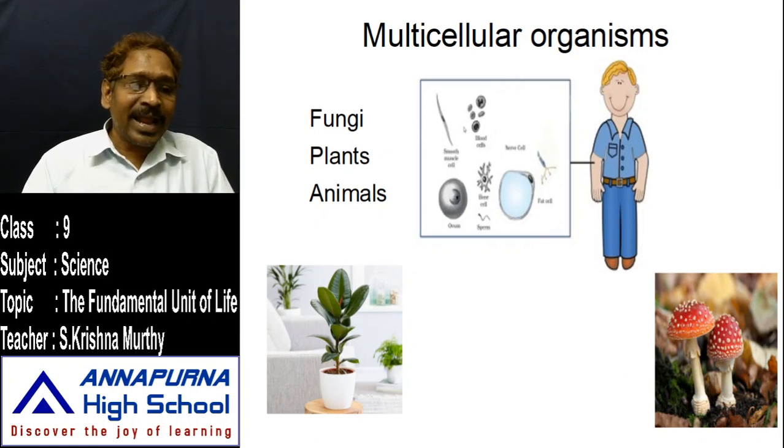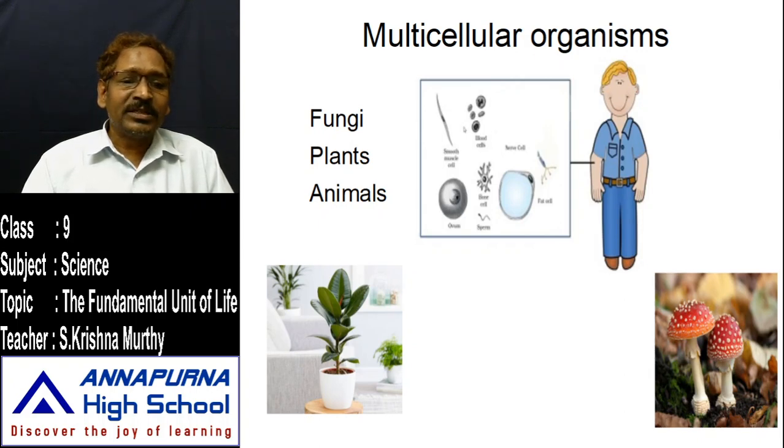And as well as plants, all plants are multicellular, not unicellular, but we can find out with our naked eye. Those bodies have more cells, and well-developed bodies such as human beings, cats, dogs, elephants, etc. All those are multicellular organisms because their body has more than one cell. An adult human being may contain 100 trillion cells. 100 trillion cells are present in our body. Like that, the number depends on the size of the organism.